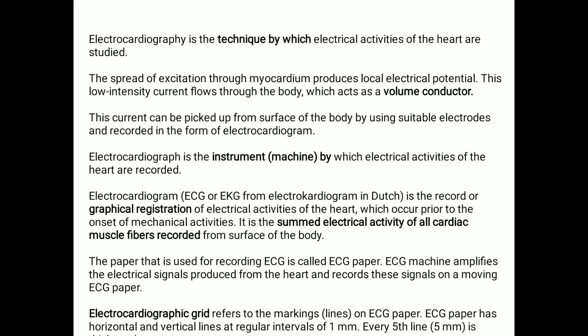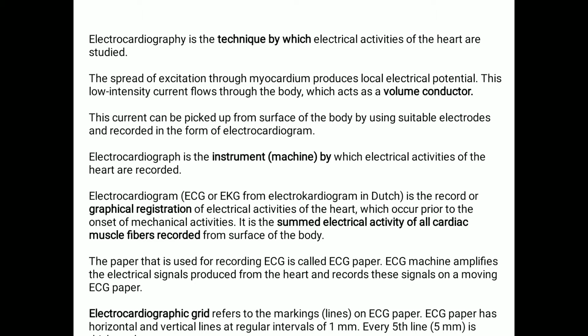The electrocardiogram is the summed electrical activity of all cardiac muscle fibers recorded from the surface of the body. So the leads will be connected to different parts of the body, which we will be seeing shortly. The paper that is used for recording ECG is called the ECG paper. The ECG machine amplifies the electrical signals produced from the heart and records the signal on a moving ECG paper.